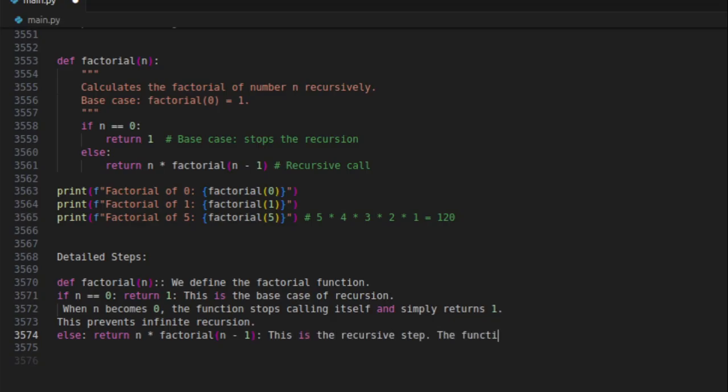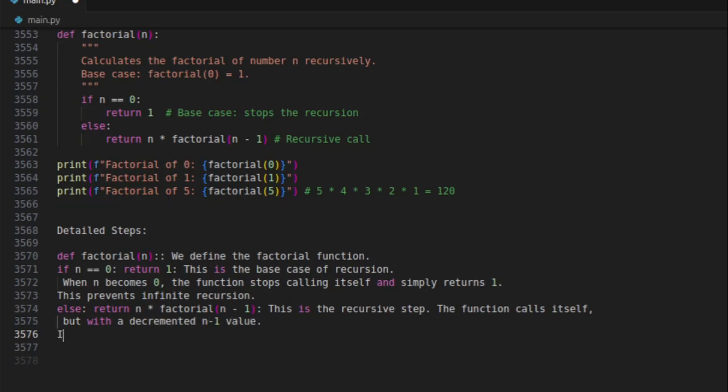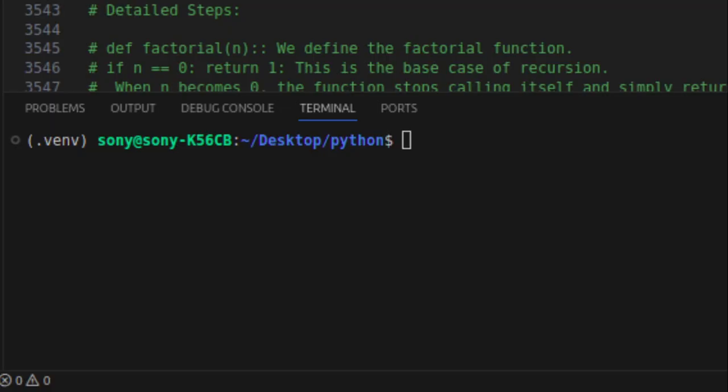This is the recursive step. The function calls itself, but with a decremented value, n minus 1. It multiplies the current n by the result of calling factorial for n minus 1, until it reaches the base case.